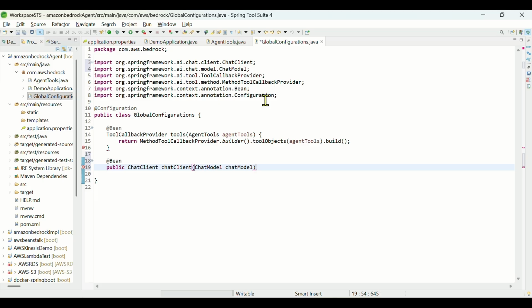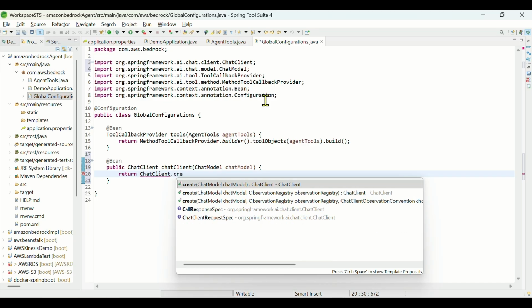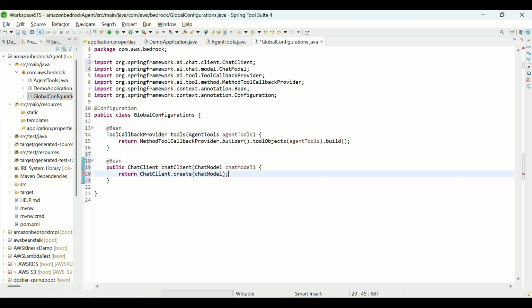Return chat client dot create, chat model. So this also I've explained in my previous video. The model will store all the context with respect to your LLM, and that we need to provide it to the chat client.